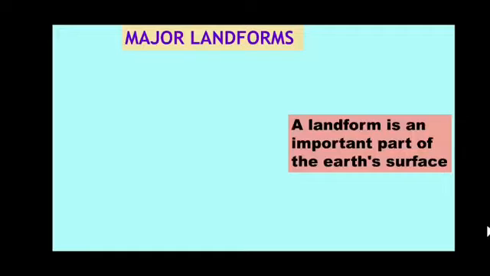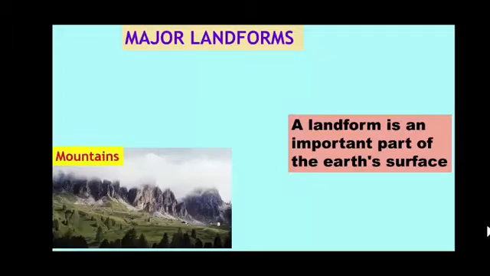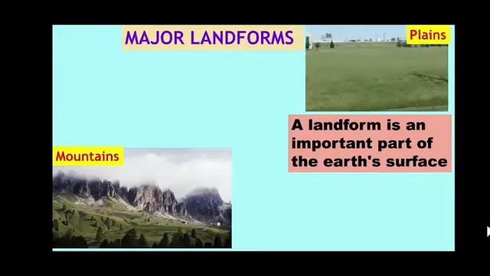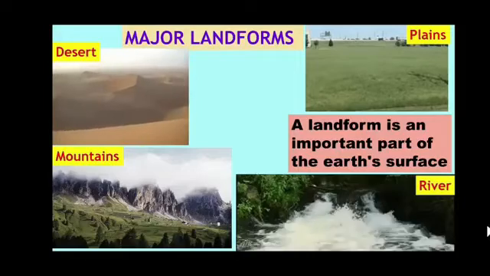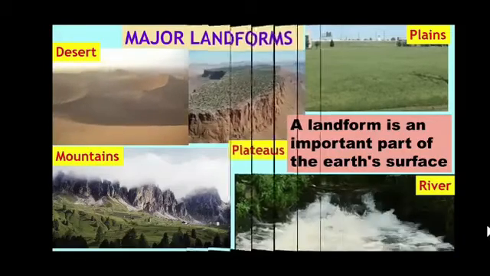First of all, we are going to see what landforms are. A landform is an important part of the Earth's surface. We can also call them natural features of the Earth's surface, known as landforms. We are able to see landforms near our surroundings also. Some of the important landforms we are going to talk about today are mountains, plains, deserts, rivers, and plateaus.